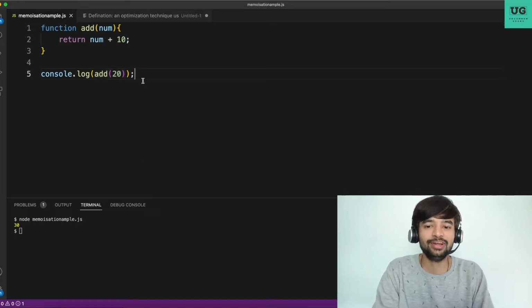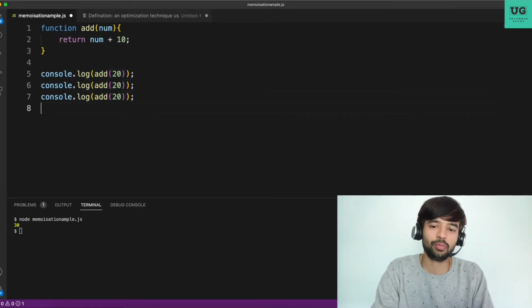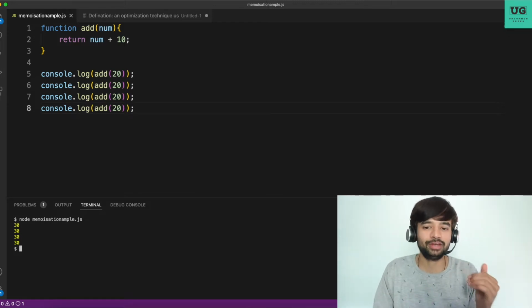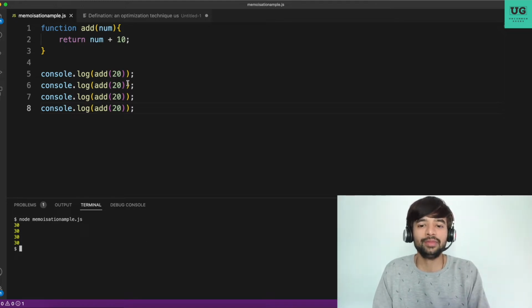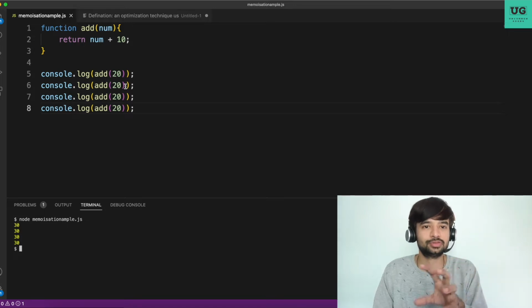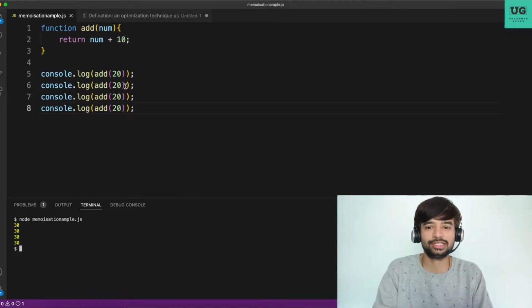Now let's call this four more times. If I run the code again, nothing special happens. We are just getting 30 four times. So by now you got the idea what is happening. Every time you invoke the function and pass the same arguments, you are adding 10 and returning the result. So rather than doing the same operation four times, if you can cache the return value of this function, that is the num plus 10 value, somewhere, and return that result, it will be much easier. That's what memoization stands for.